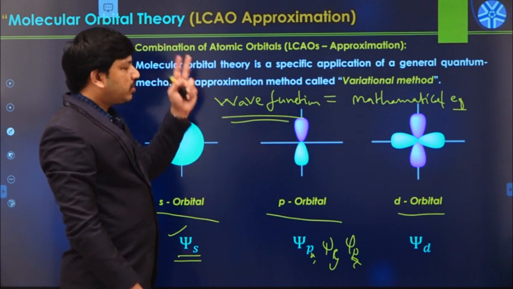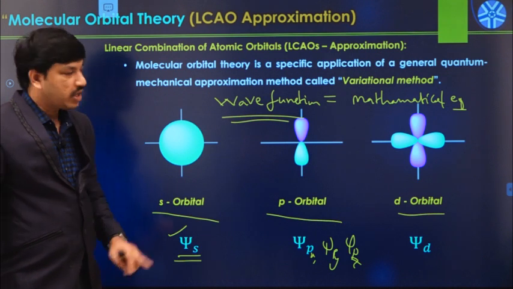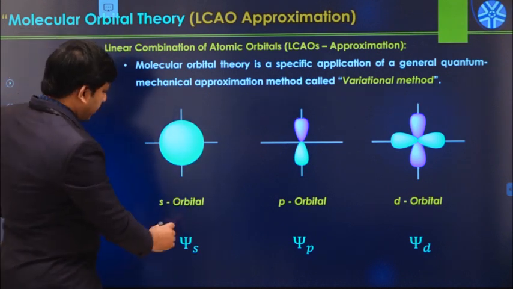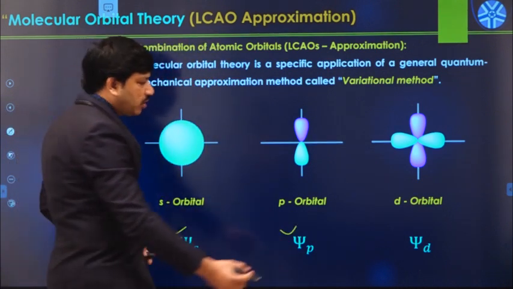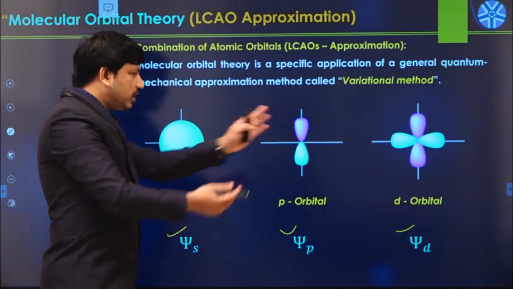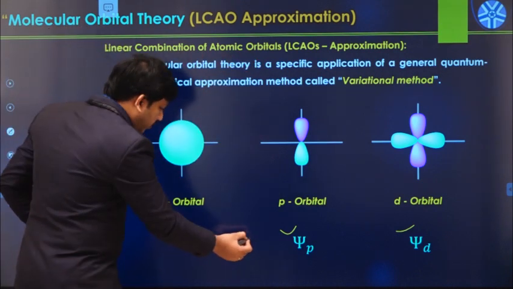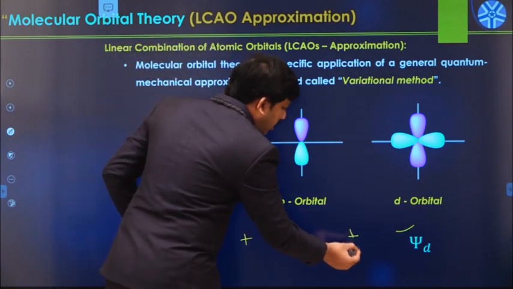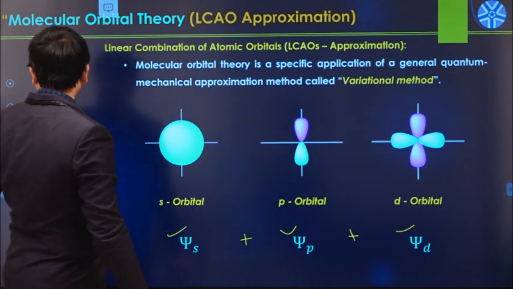In this method, we consider the wave function of each and every orbital available in the given atom. This is one point we have to remember. The s orbital has the psi s wave function, the p orbital has the psi p wave function, and the d orbital has the psi d wave function. Whenever these orbitals undergo linear combination, we have to combine the s orbital wave function, the p orbital wave function, as well as the d orbital wave function. That is a linear combination. How is this linear combination possible?